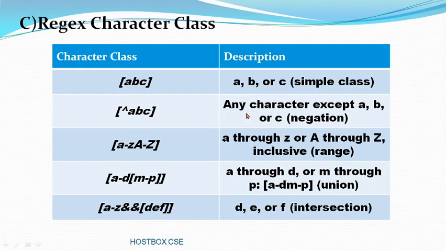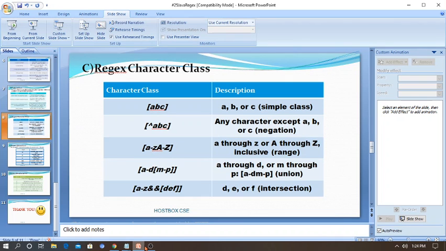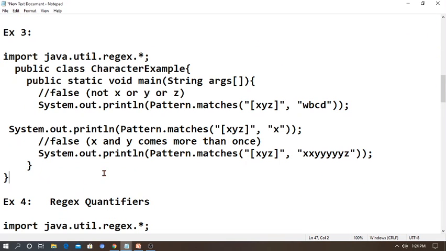So some of these things are complicated. We are just using a small example where you apply some character classes. As a beginner, you can practice more programs in your free time. Let's go for a third program, a simple program. So how to use that character class?